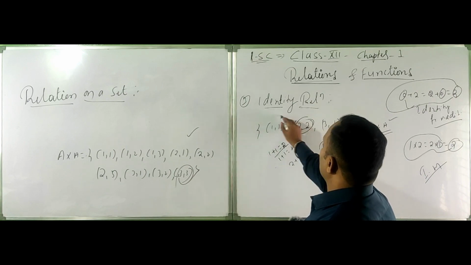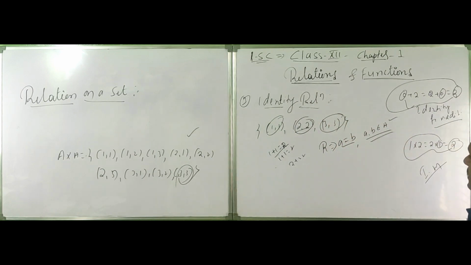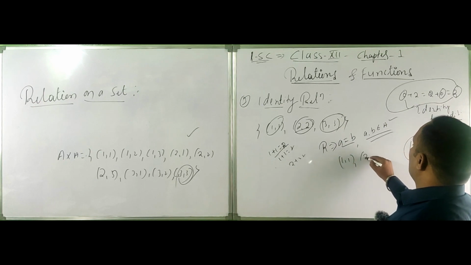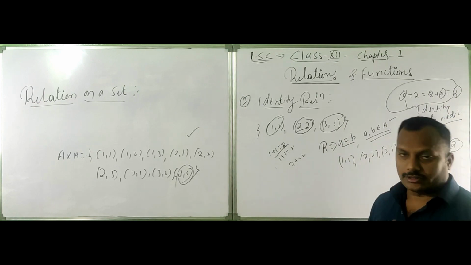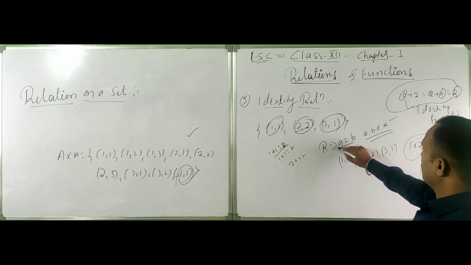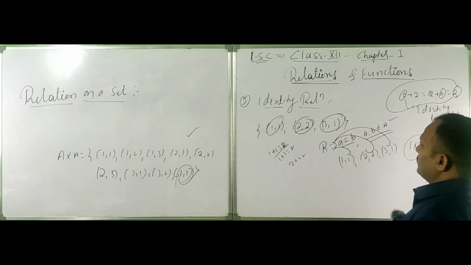These three are identity relations individually, not collectively. This ordered pair is a relation, this ordered pair is a relation, and this one is a relation.